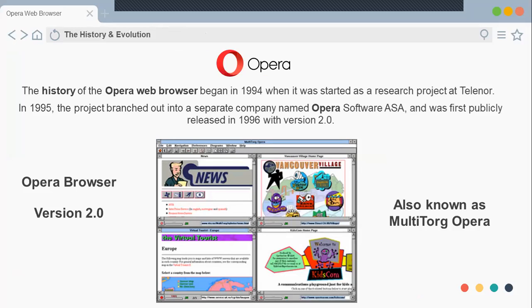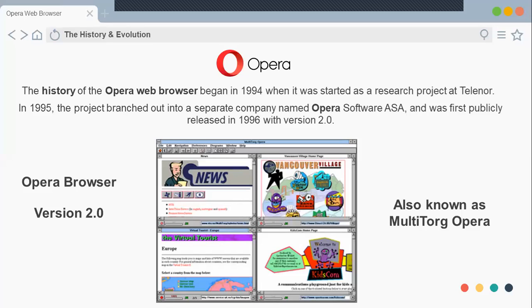And the very next year, in 1996, they launched the first product with version 2.0. This is the version that I'm displaying on the screen. Sorry for the blurry picture. I couldn't get an HD image of this because on Google, it's very old software and the resolution is very low. This is the first version that was publicly released. It is also called Multi-Torg Opera.